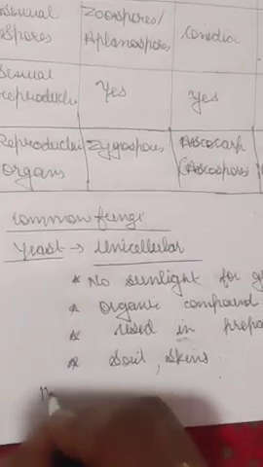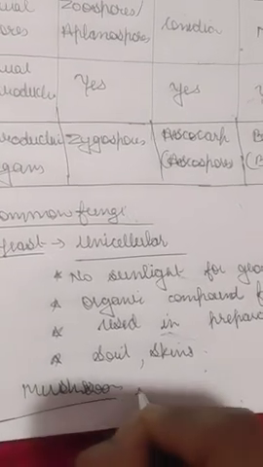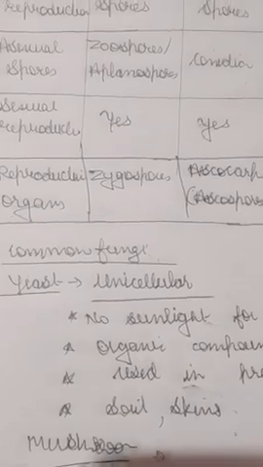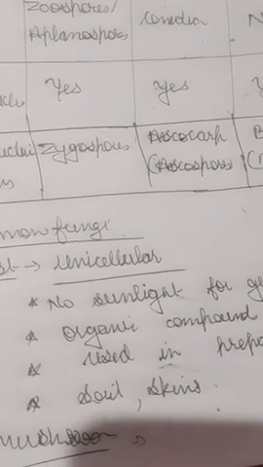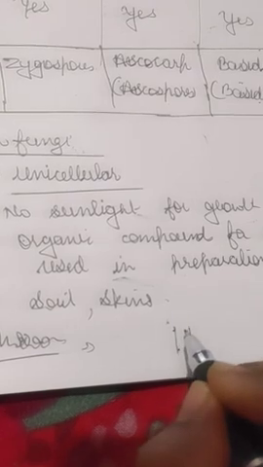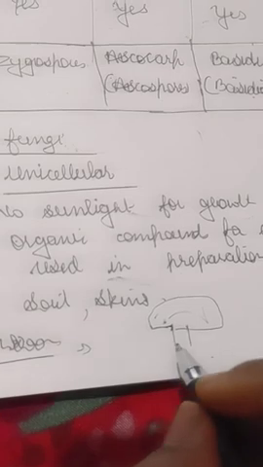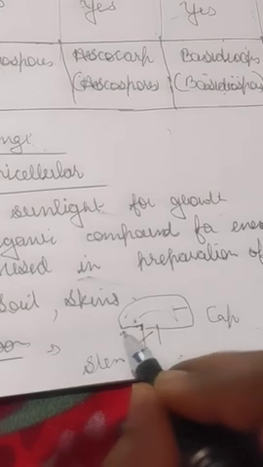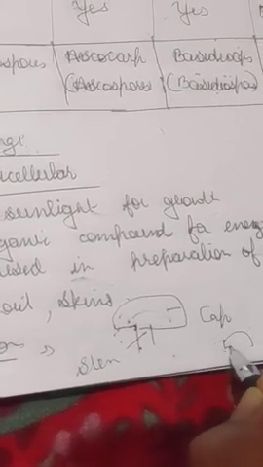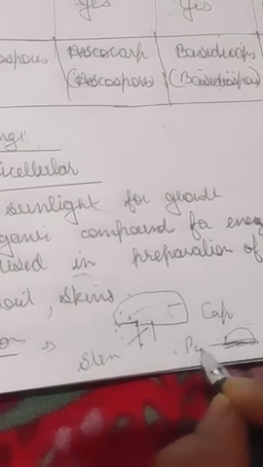The next would be mushroom. They are spore-bearing fruiting bodies. They are produced above the ground soil. They consist of a stem and a cap. So this is the stem, this is the cap, and inside this cap they have basidia. So these are the spores.